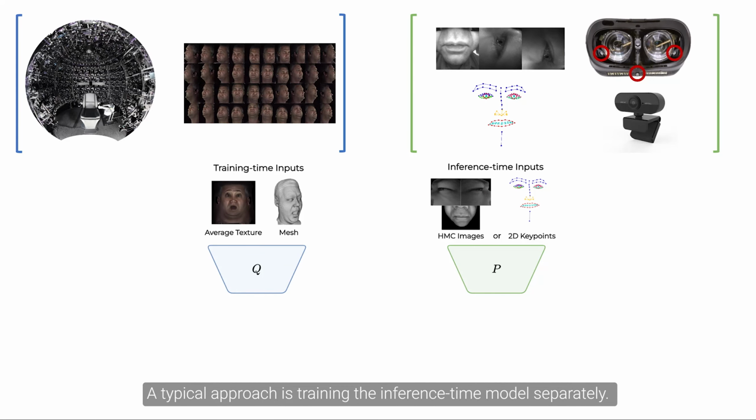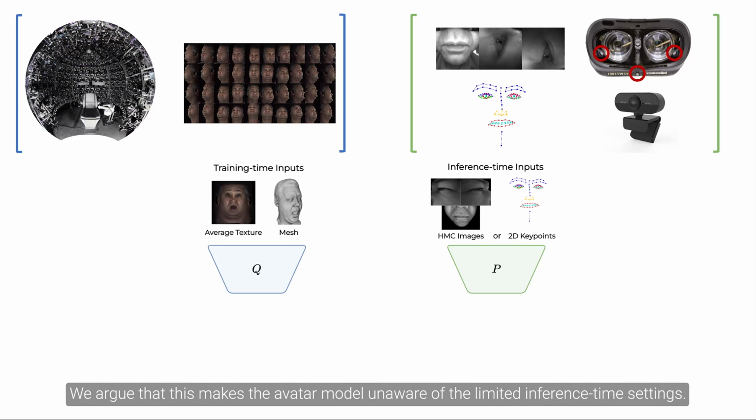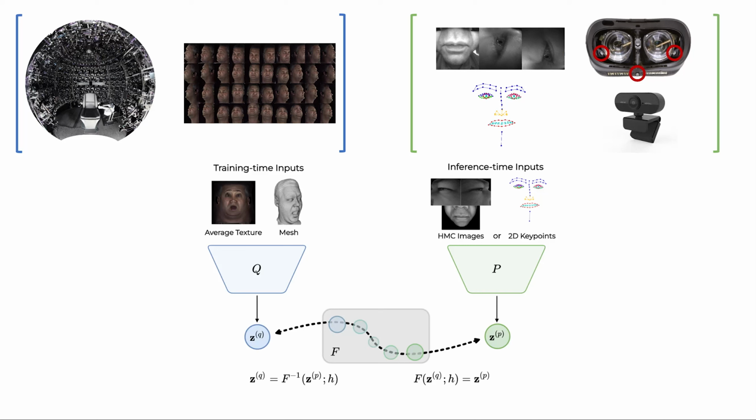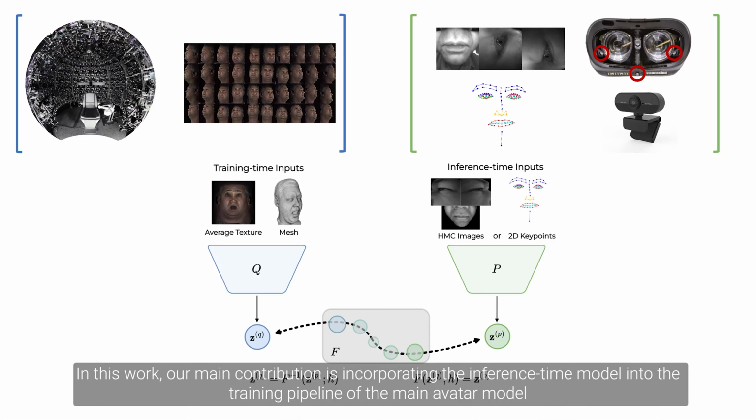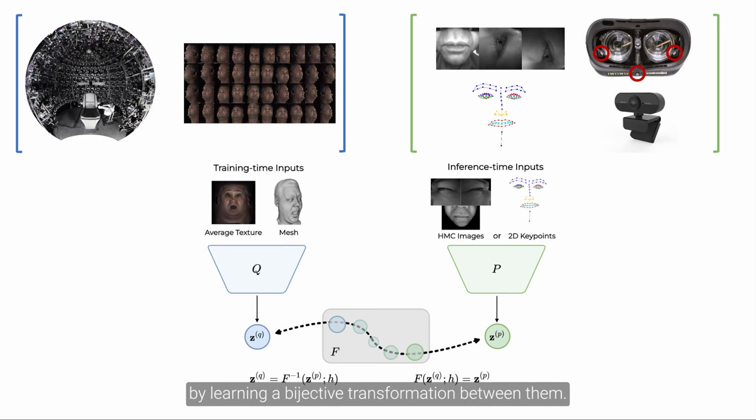A typical approach is training the inference-time model separately. We argue that this makes the main avatar model unaware of the limited inference-time settings. In this work, our main contribution is incorporating the inference-time model into the training pipeline of the main avatar model by learning a bijective transformation between them.